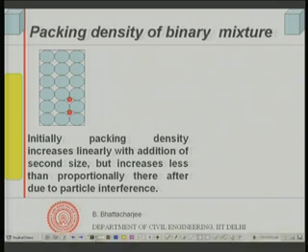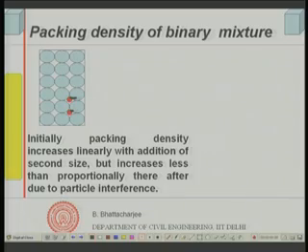The red ones are the fine particles that I have added into the system. If I go on adding further, they will go on filling and reducing the voids, because they are going into the interstitial pore spaces.